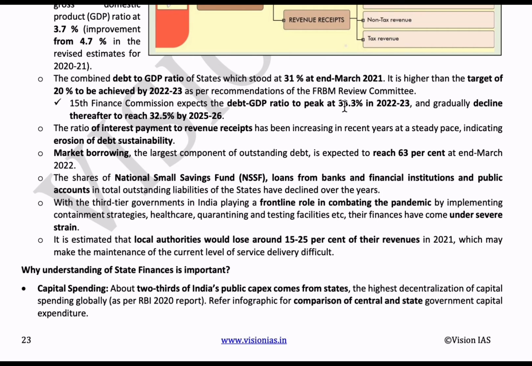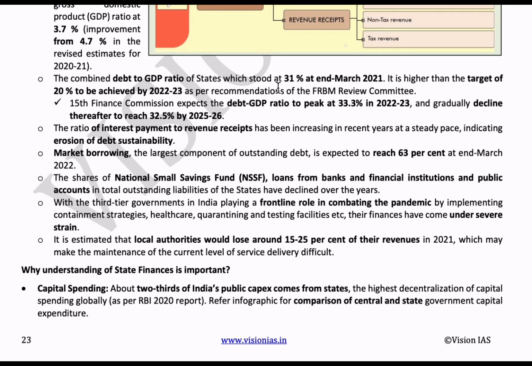Here FRBM committee means Fiscal Responsibility and Budget Management Committee. It is a review committee headed by N.K. Singh. This committee was set up in May 2016 to review the FRBM Act. The main aim of this act is to decrease the fiscal deficit of the country and promote financial stability. So this is about the FRBM committee.